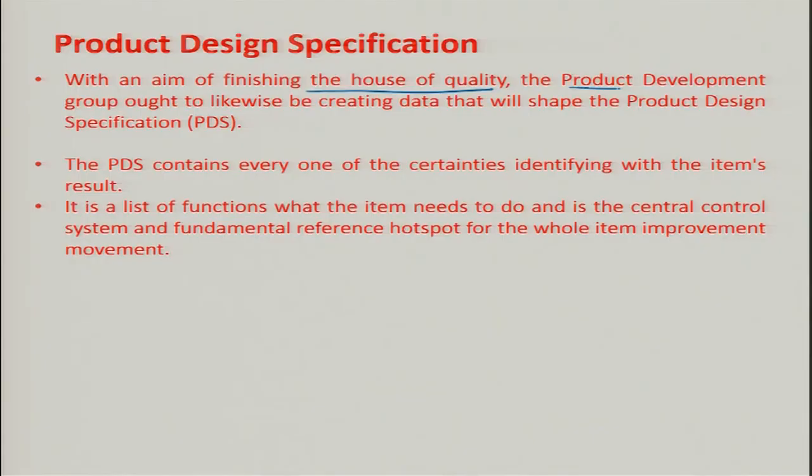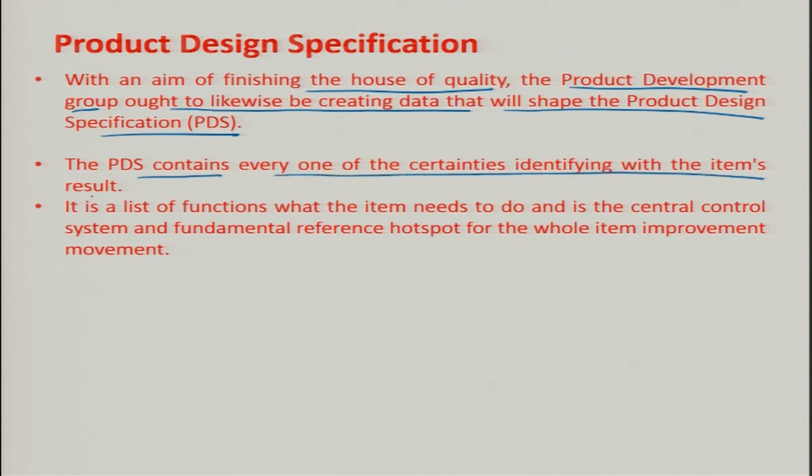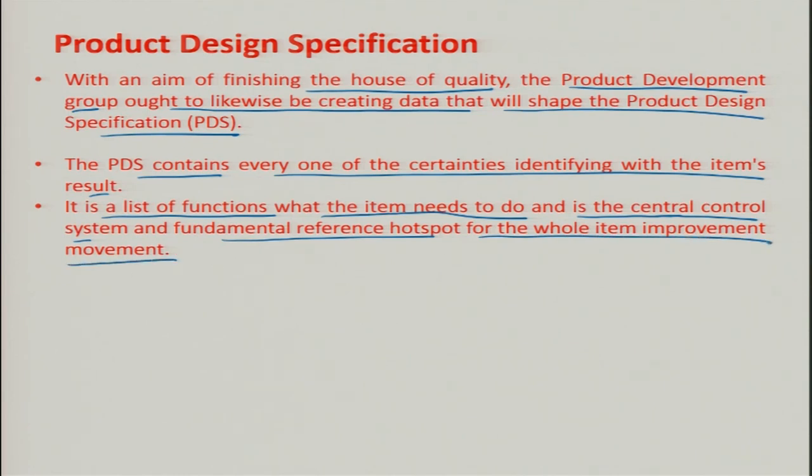With an aim of finishing the house of quality, the product development group ought to likewise be creating the data that will shape the product design specifications. The product design specifications contain every one of the certainties identifying with the item result. It is a list of functions what the item needs to do and is the central control system and fundamental reference source for the whole item improvement movement. So, these are product design characteristics.